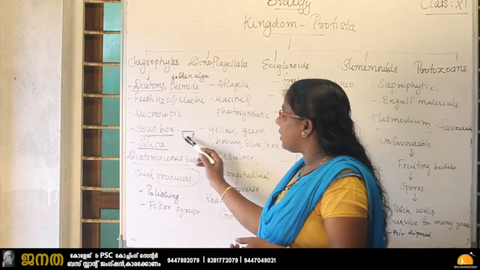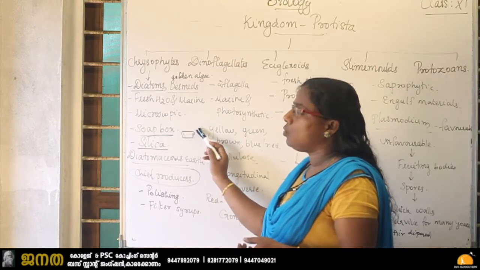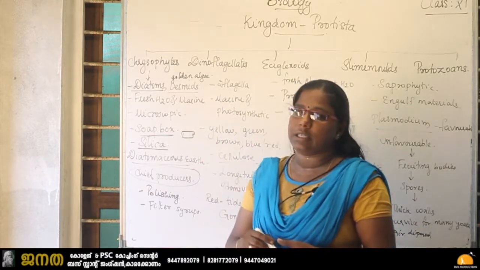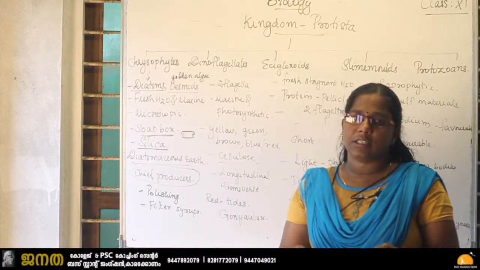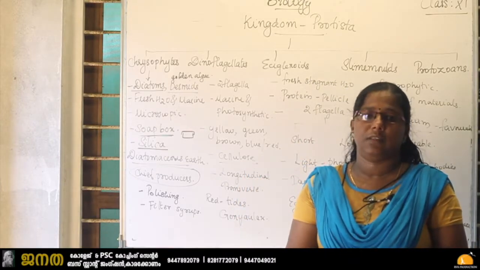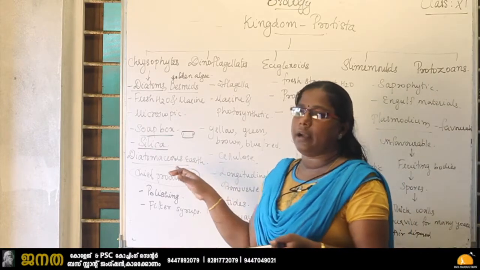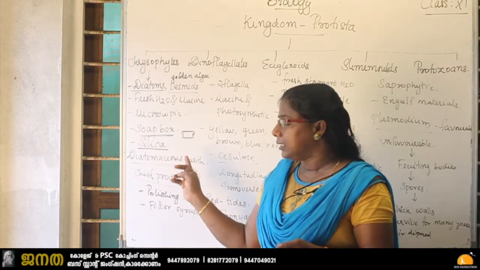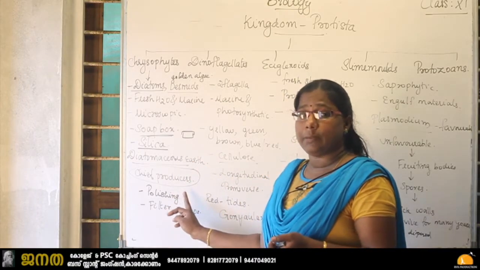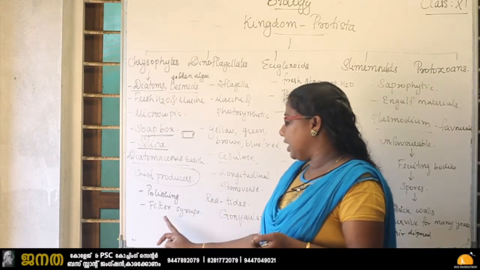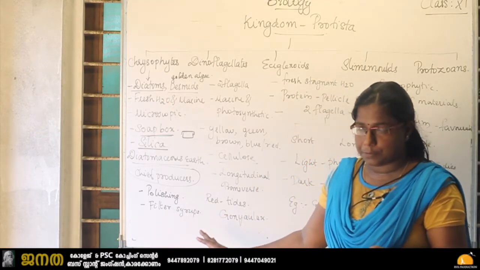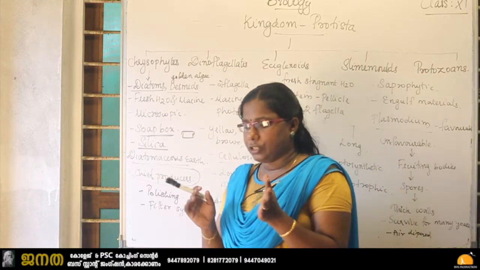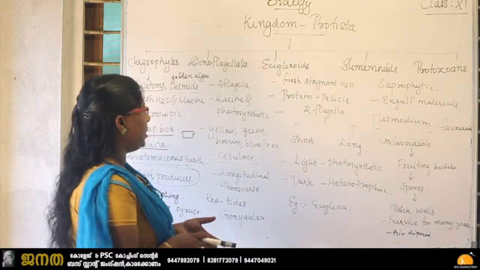So this is the structure of a soap box, and we can see the two pieces in the cell wall of diatoms, and this cell wall is deposited with silica. After the death, these diatoms get accumulated at the base of the sea, and that forms a structure called diatomaceous earth, and that will take billions of years for the formation of diatomaceous earth. The diatomaceous earth is used for polishing work and also for filtering of syrups. Then the diatoms are the chief producers of the ocean. The ocean's food is produced mostly by diatoms.